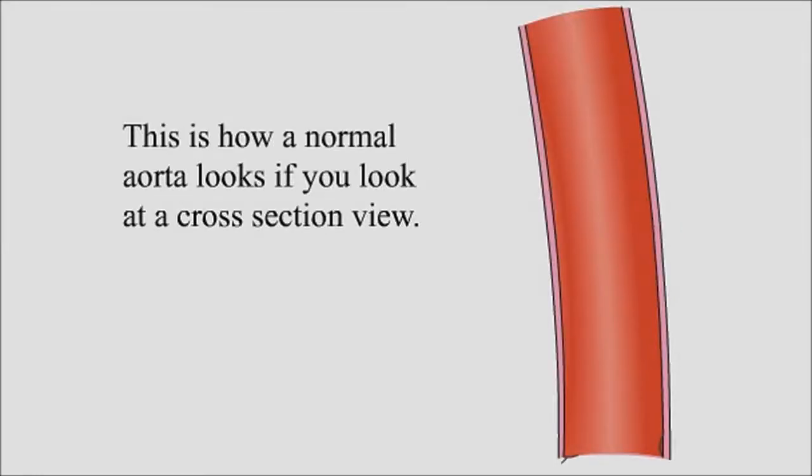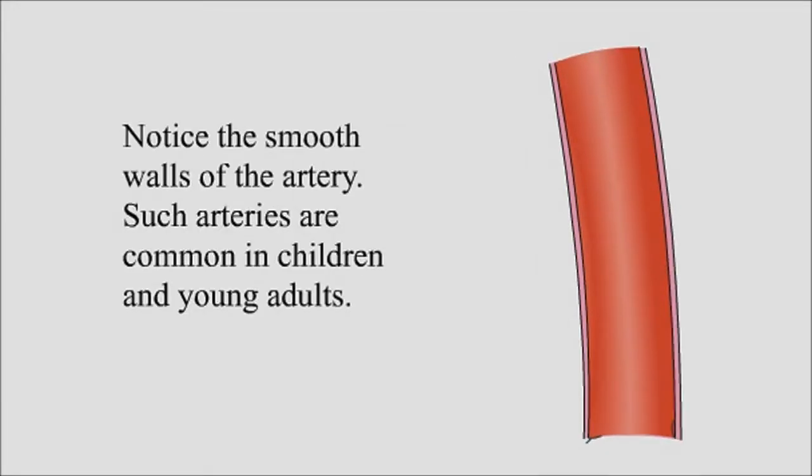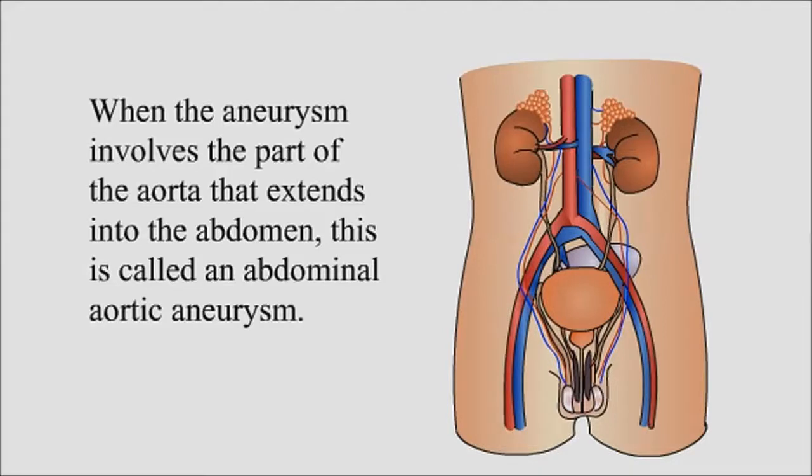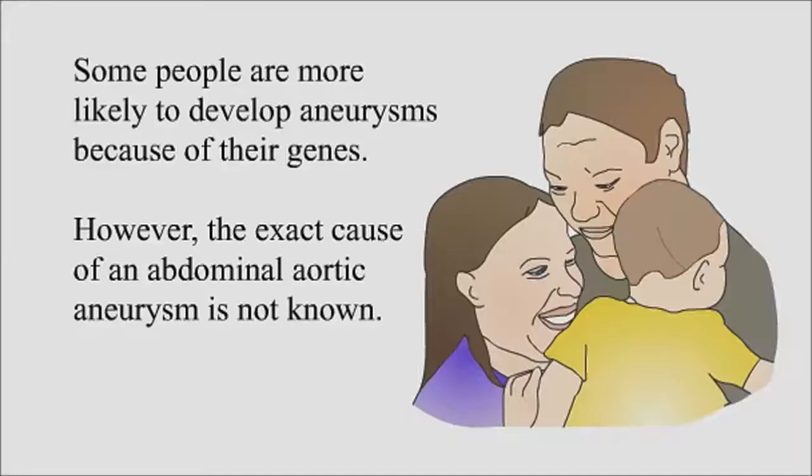This is how a normal aorta looks if you look at a cross-section view. Notice the smooth walls of the artery. Such arteries are common in children and young adults. However, in this diagram, you can see the ballooning of the aorta and the aneurysm formation. When the aneurysm involves the part of the aorta that extends into the abdomen, this is called an abdominal aortic aneurysm. Some people are more likely to develop aneurysms because of their genes.